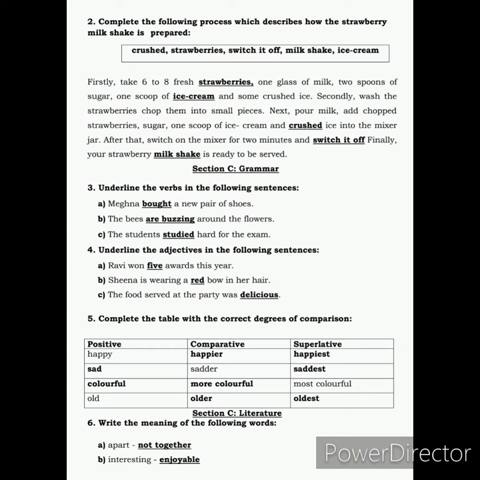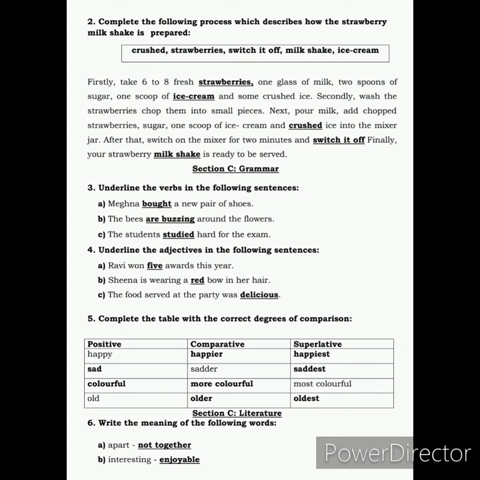Secondly, wash the strawberries, chop them into small pieces. Next, you have to pour milk, add chopped strawberries, sugar, 1 scoop of ice cream, and crushed ice into the mixer jar. After that, switch on the mixer for 2 minutes and switch it off. Finally, your strawberry milkshake is ready to be served. So, children, this is how you can do your process writing, right? And in the test also, you have to be very vigilant and you have to pick up the correct words for the fill in the blanks, right?